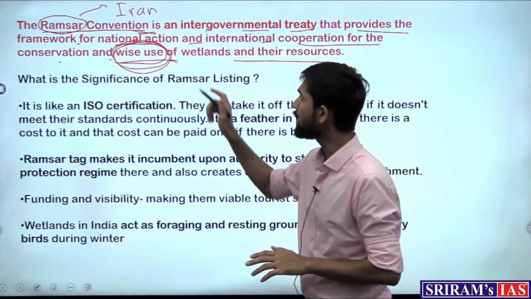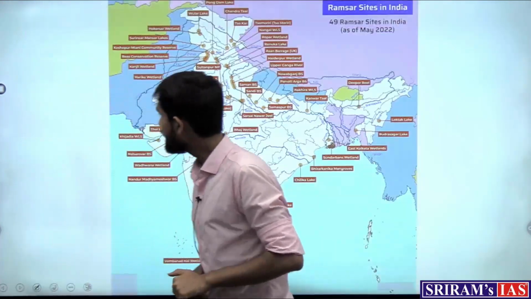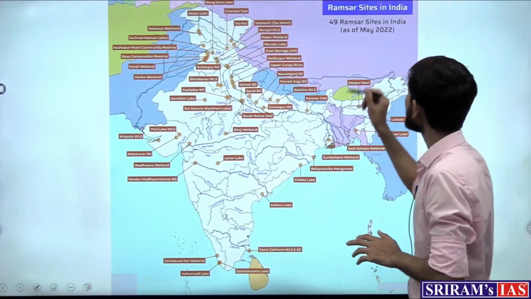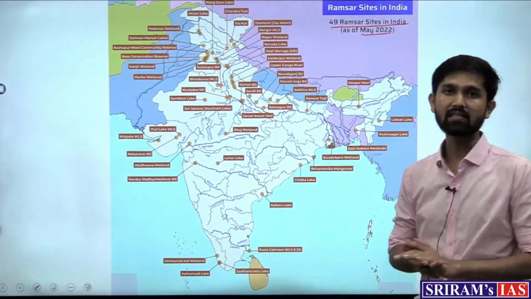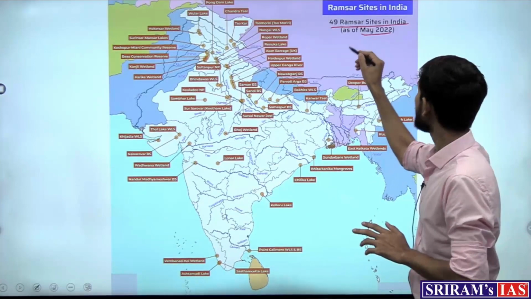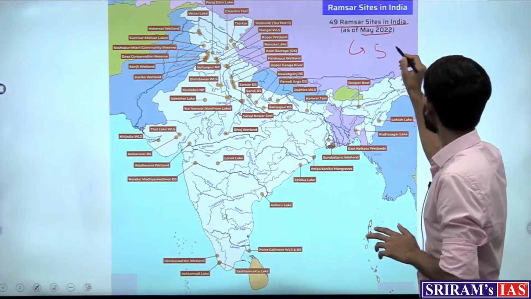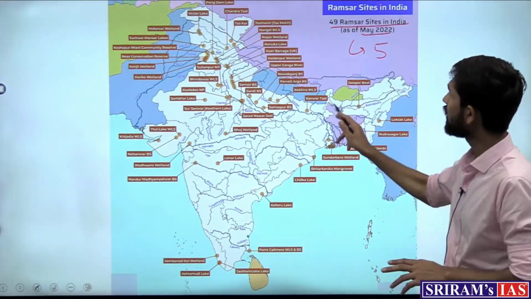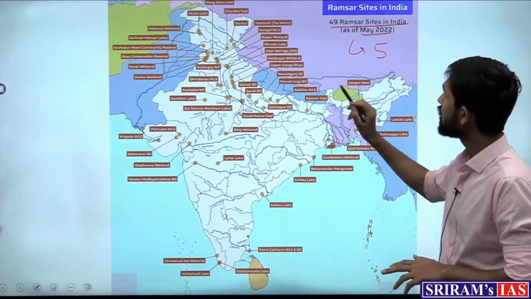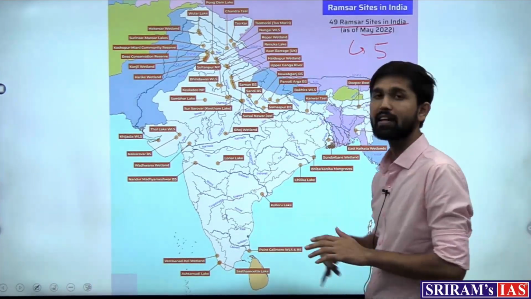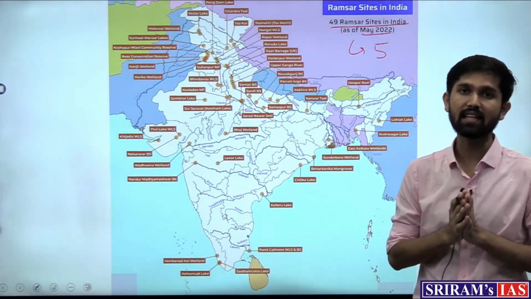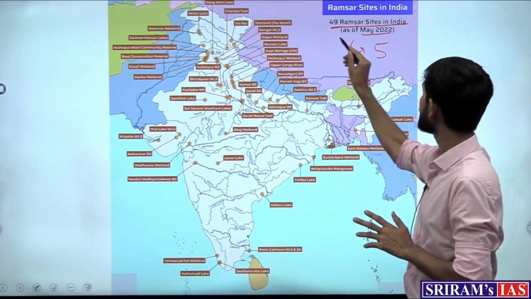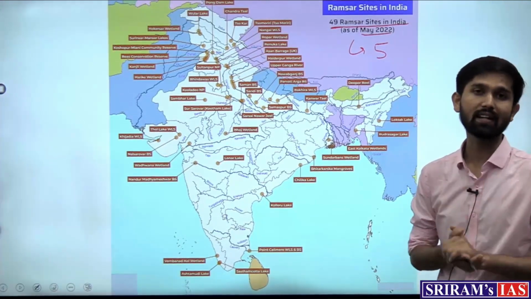Now if we come to India, there were 49 Ramsar sites in India as of May 2022, and as this article will say, 5 more sites are added. So these are the sites in the map which show the Ramsar wetlands, not the whole wetlands, right? Only the Ramsar wetland sites in India, which are now 49 plus 5, 54 total sites that we have.